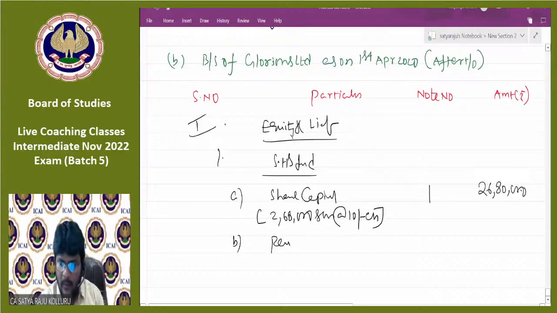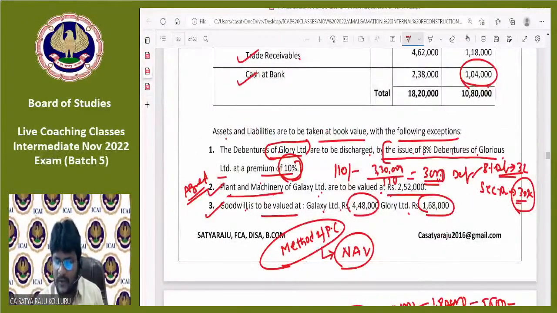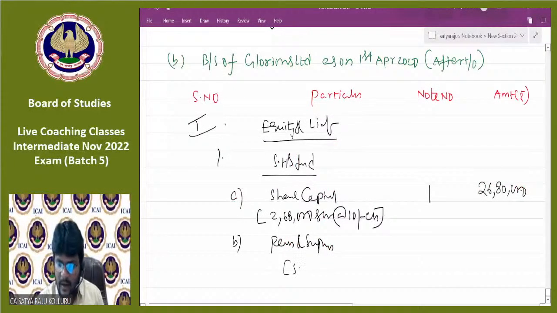B, coming to reserves and surplus, which is amalgamation in the nature of purchase. That's where reserves and surplus of the selling company will not become the reserves and surplus of the purchasing company. But the securities premium, which arose through discharge of debentures, coming into the picture, which is 30,000. Just in bracket, I am mentioning which is securities premium, 30,000.